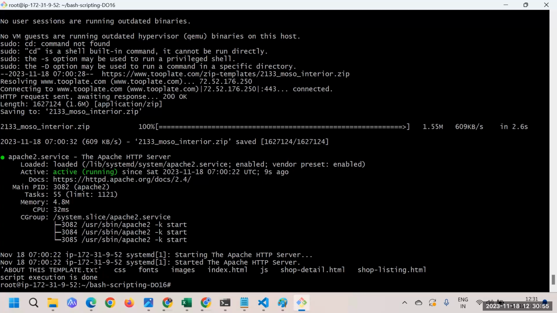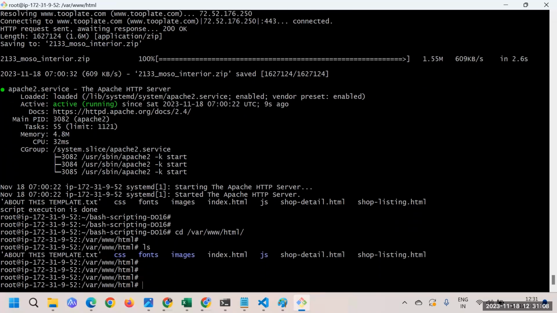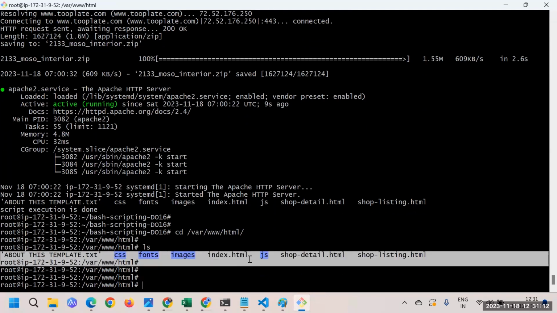And with ls -l, you have that location, /var/www/html, and you can see that we have successfully copied the stuff here. So we have executed this Apache2 installation and put this file successfully.